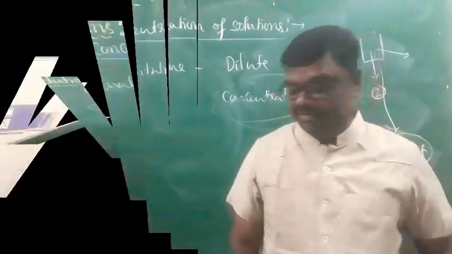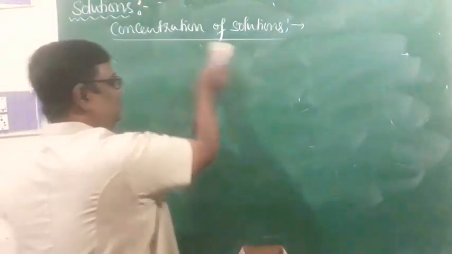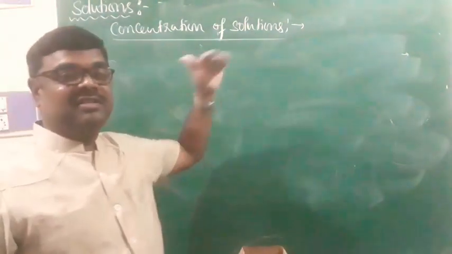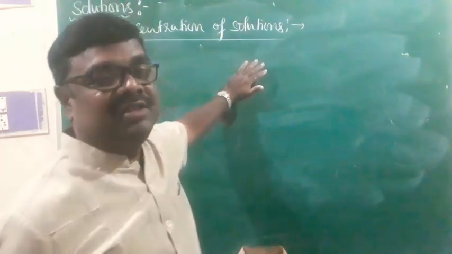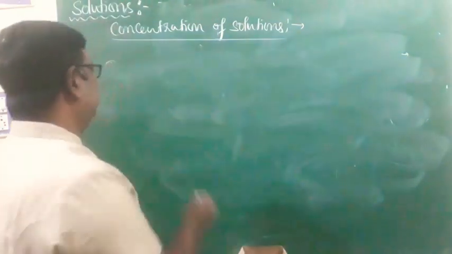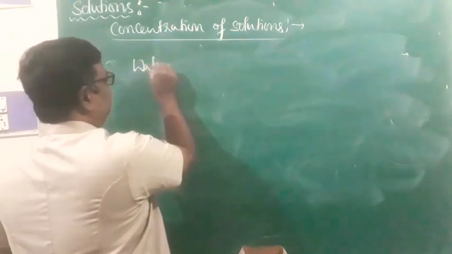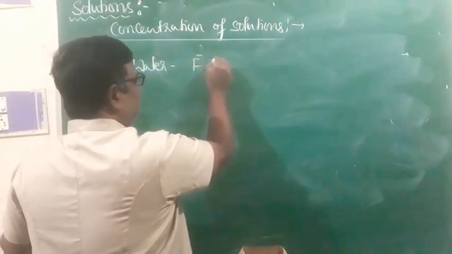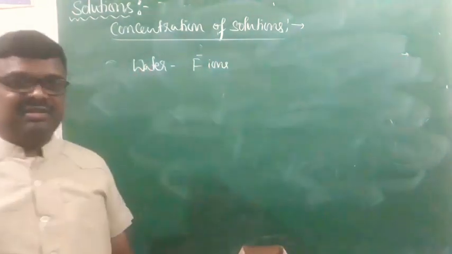Through a wonderful fact, you can understand the importance of expressing concentration of solutions. For example, imagine water is characterized by various ions, such as fluoride ions.